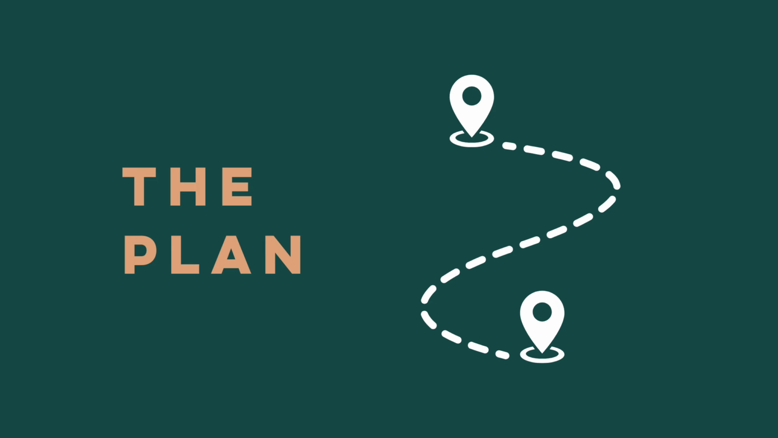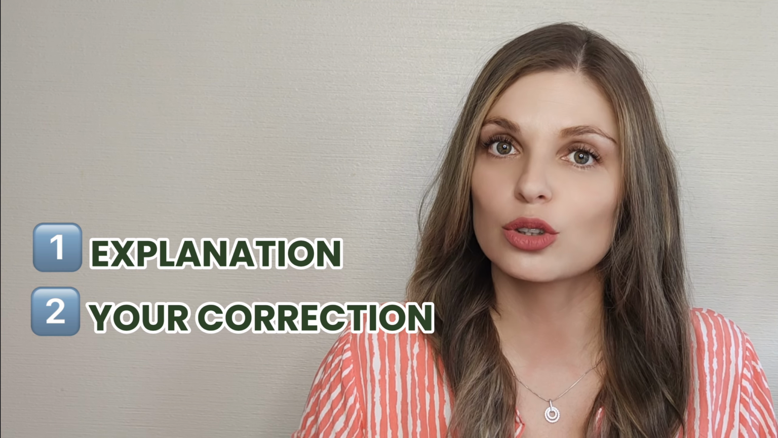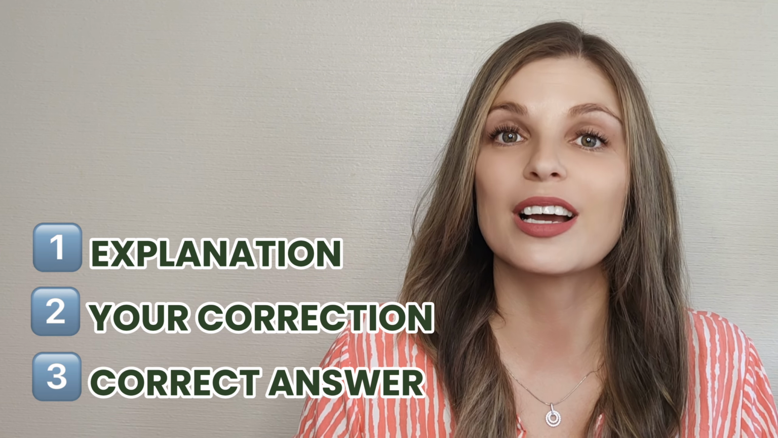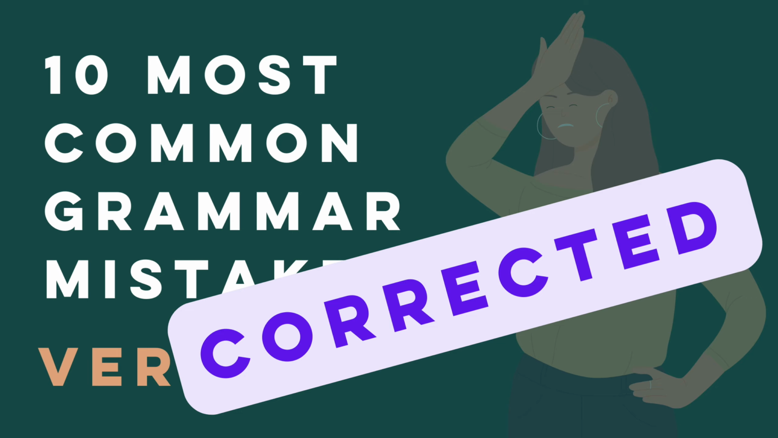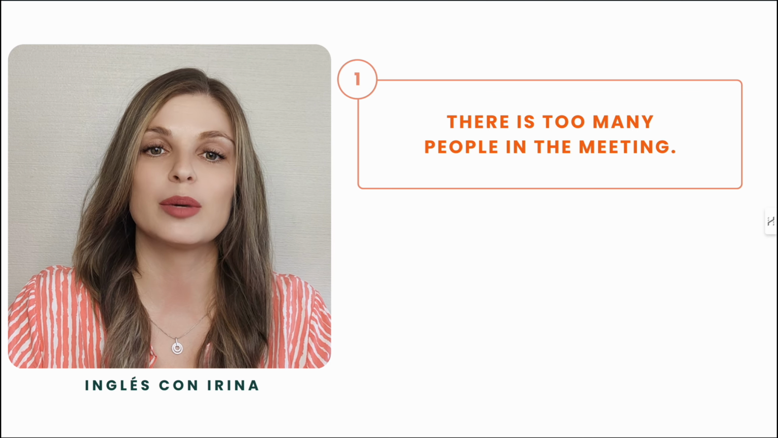Okay, now you are back and we're ready to check your answers. I'm going to explain to you why this is a mistake. Then I'll give you a second to correct the sentence according to my explanation, and then I will show you the correct version of the sentence. Here we go. So the first sentence we have here is, there's too many people in the meeting.